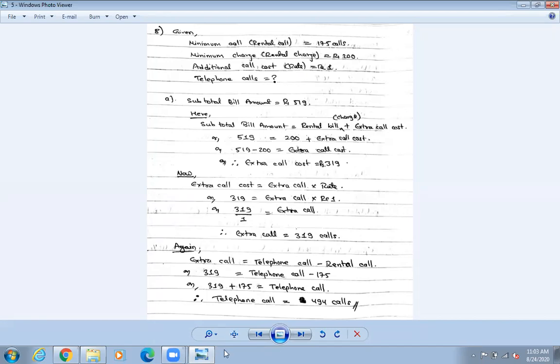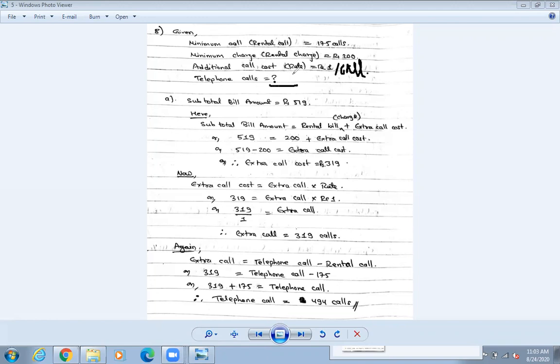Okay, so यहाँ छुट्याएछु मैले. So please write down per call also. Okay, per call. Then after that, so telephone call. Okay, so in the previous question, telephone call चाहिँ दिएको हुन्थ्यो. Okay, यो चाहिँ दिएको हुन्थ्यो. But now telephone call चाहिँ पत्ता लगाऊ अरे. So telephone call पत्ता लगाऊ. So how will you find out how to पत्ता लगाऊ? So that we are going to find out right now.